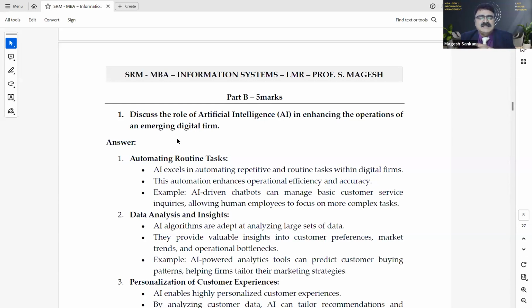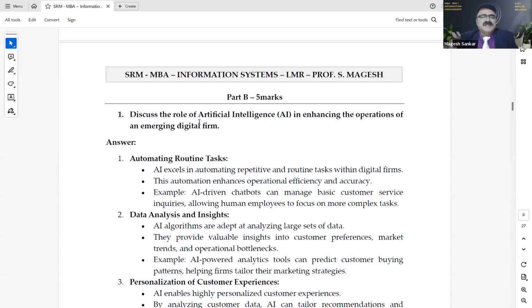So this is the tentative answer that I have given. I request all of you to note down the important points. It's like a mind map. You need to know the keywords; we'll be expecting 5 keywords in each 5-mark answer. In that, you need to elaborate those 5 keywords as points.